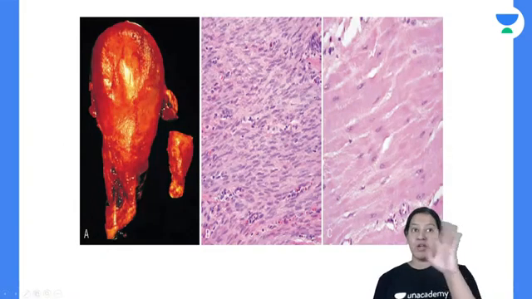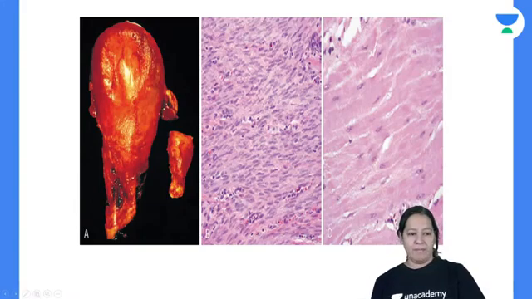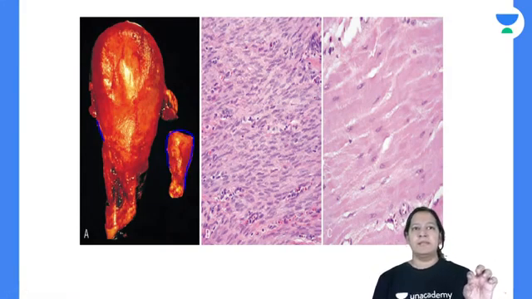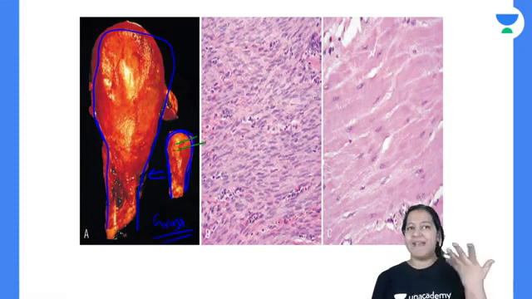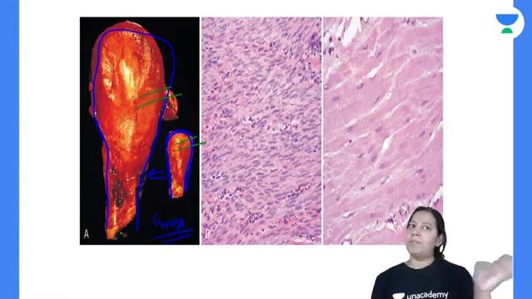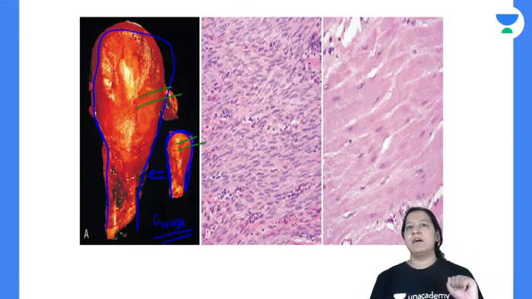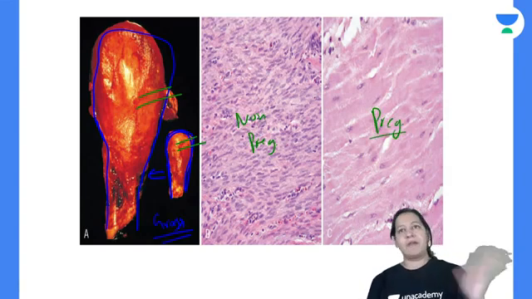So here you can see this is a diagram from Robbins. A beautiful diagram. This is a normal non-pregnant uterus, and during pregnancy, please compare the size. It got converted to this much size. So it increases. This is a gross diagram. If I cut this uterus and make a slide, and cut the other uterus also and make a slide, this slide is of the non-pregnant uterus, and this slide is of the pregnant uterus. Now see the microscopy, compare.